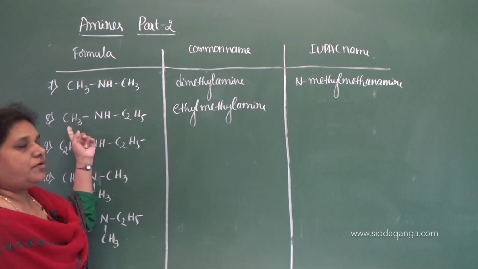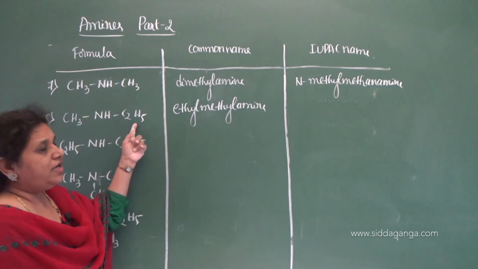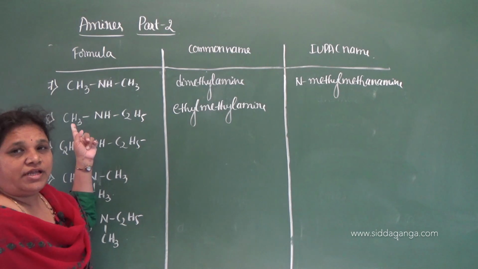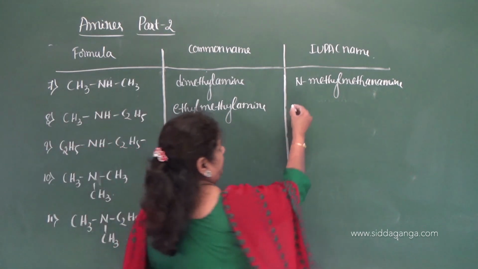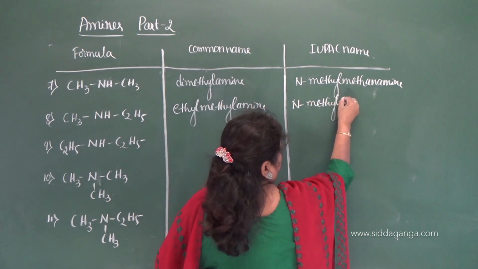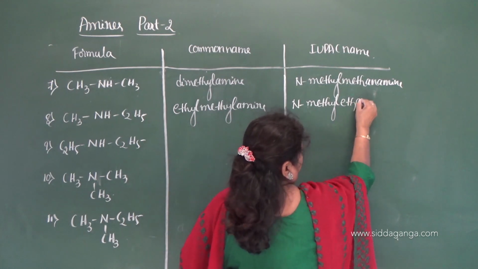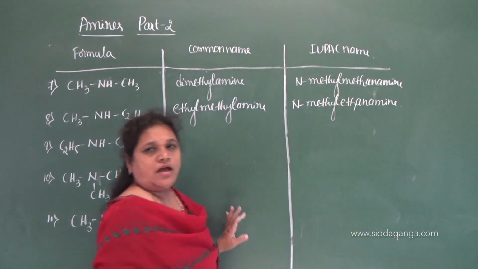One group is considered the prefix, and the other the root word. Since methyl is smaller, we take it as the prefix. Therefore N-methylethanamine is the IUPAC name.